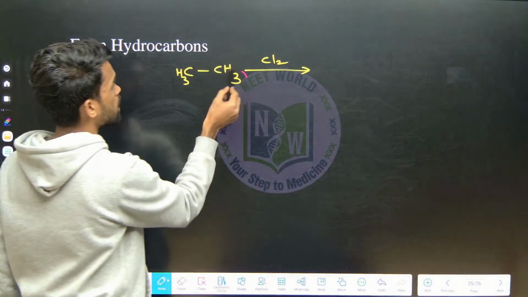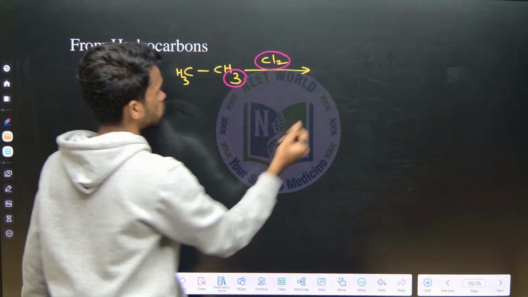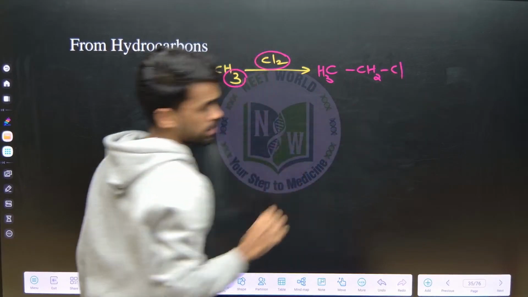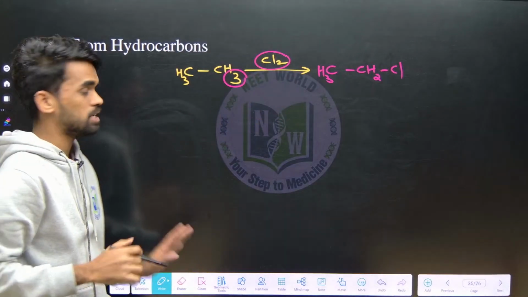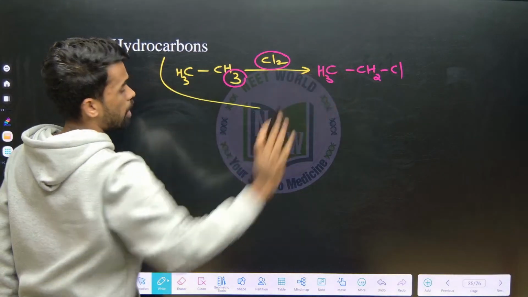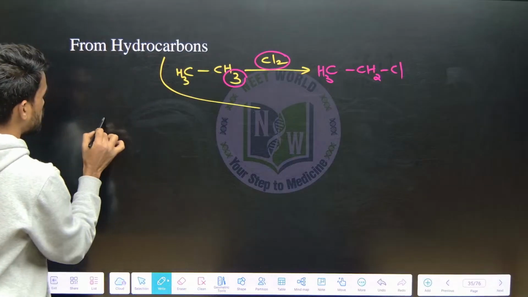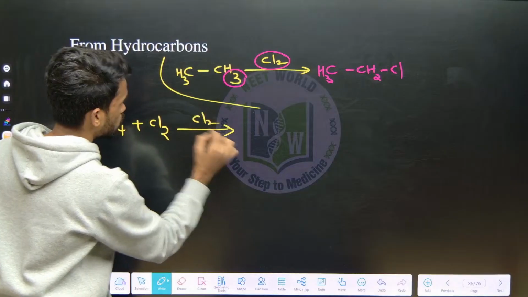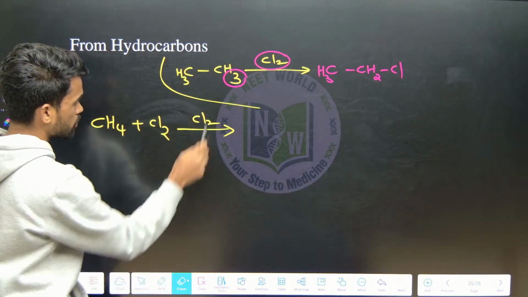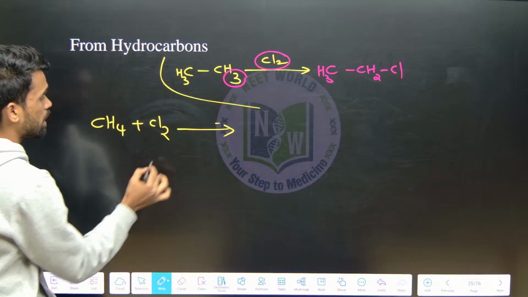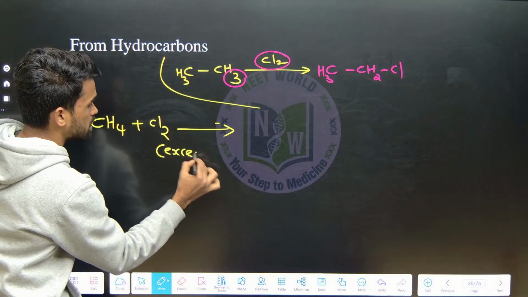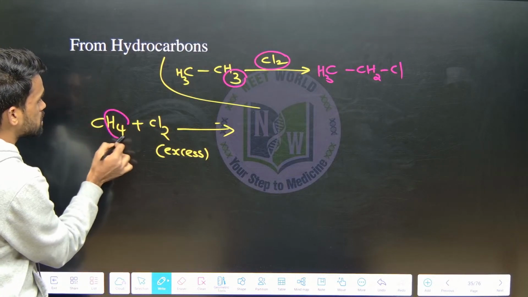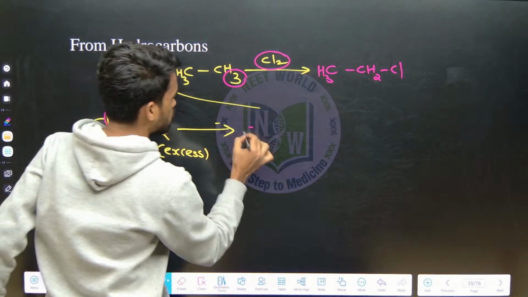We can replace hydrogen atoms by chlorine, right? You can follow a substitution mechanism here, and like this we will get the mono-substituted product. We can also replace all hydrogens with chlorines. For example, I am taking methane and using chlorine. So what happens, tell me? If I take chlorine in excess quantity, what am I taking in excess? Chlorine.